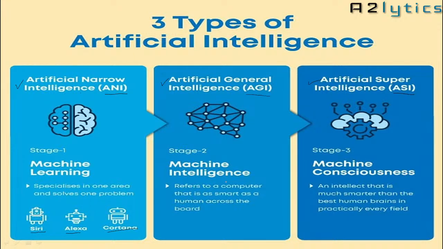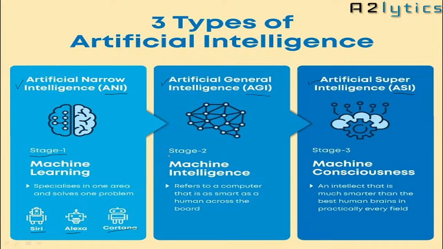If you see, these are the three types, or we can say these are the three stages, of how we can make the machine intelligent, step by step. In stage 1, we can make the machine intelligent in one domain. The machine is intelligent in only one domain.